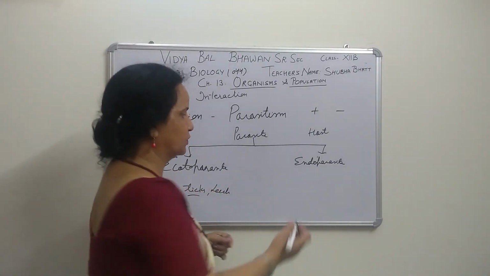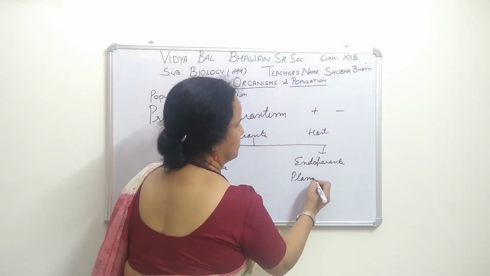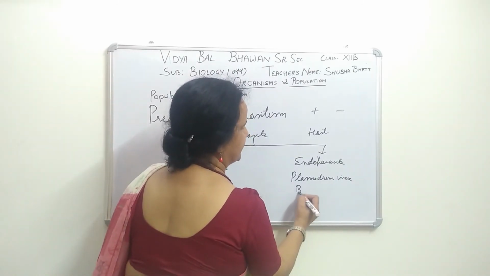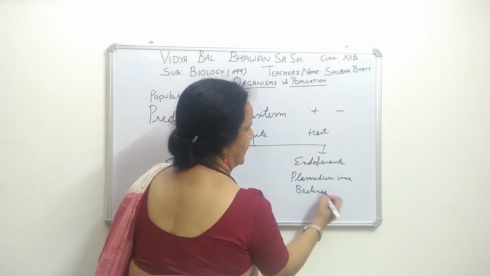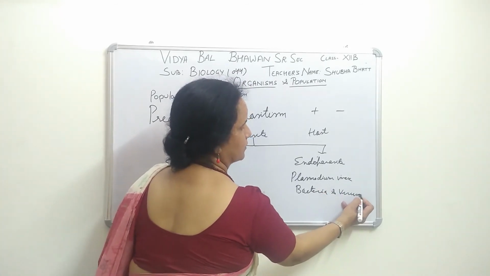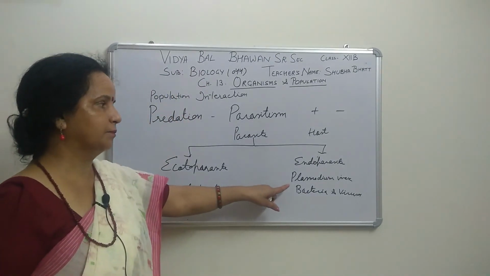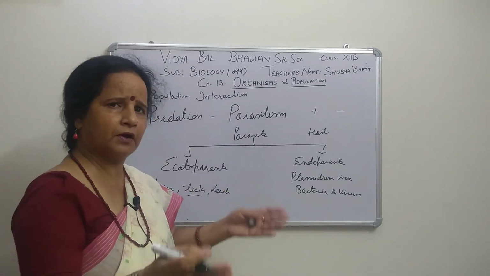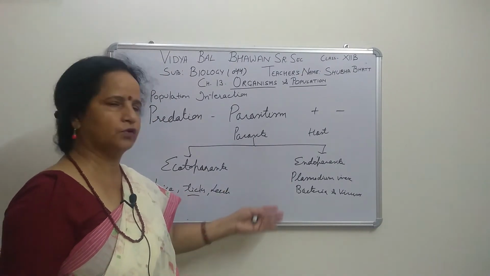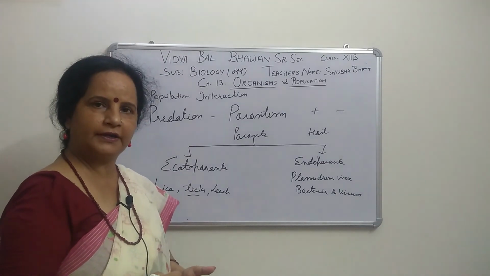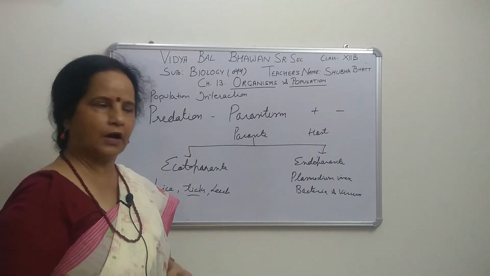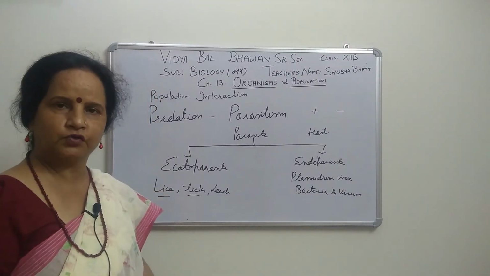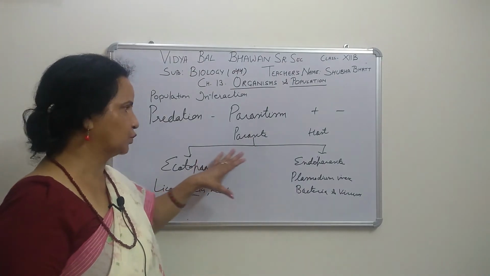Among endoparasites are Plasmodium vivax and a number of other bacteria and viruses. In human beings, a number of viruses and pathogens are there. Nowadays the coronavirus, COVID-19, is also a parasite. In a host body, human or cattle, bacteria and viruses are there, causing diseases. So these are ecto and endo.